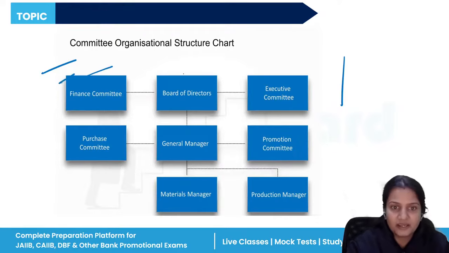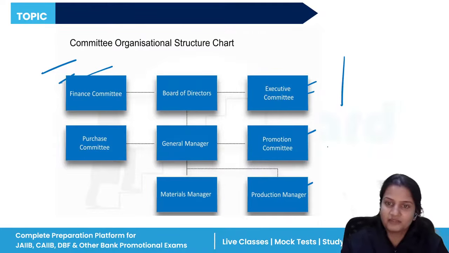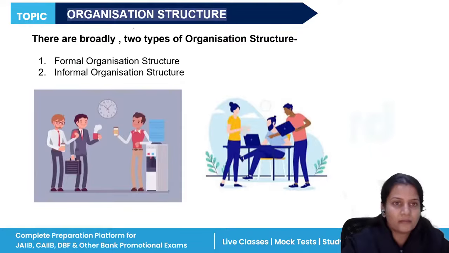There is a finance committee, then a purchase committee. So the board of directors has formed different committees so that they can solve issues in their own areas of expertise. For promotion, production manager. So different departments are formed, and their issues can be resolved with the help of these committees.